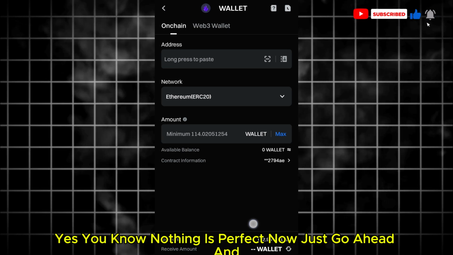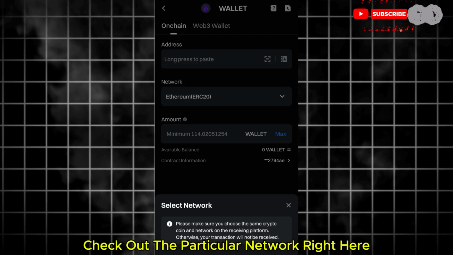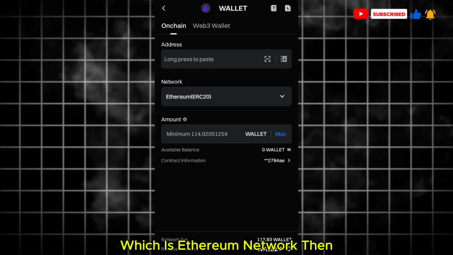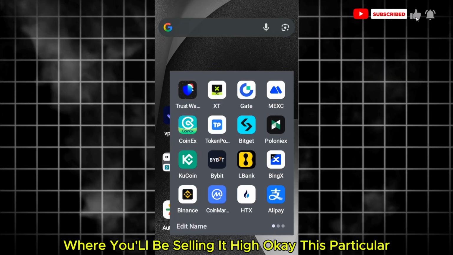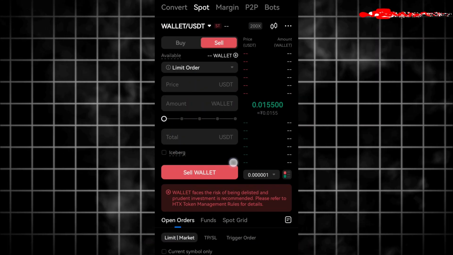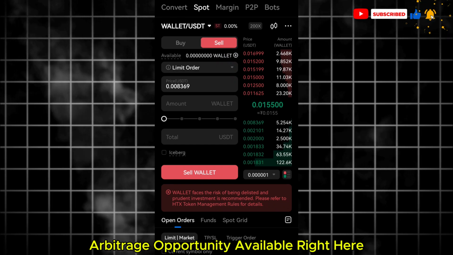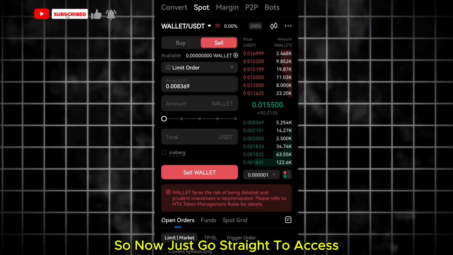Nothing is perfect. Now go ahead and check the network, which is the Ethereum network. Then go straight to the cryptocurrency exchange where you'll be selling it high. I love this exchange, it's very good because there are a lot of arbitrage opportunities available here.